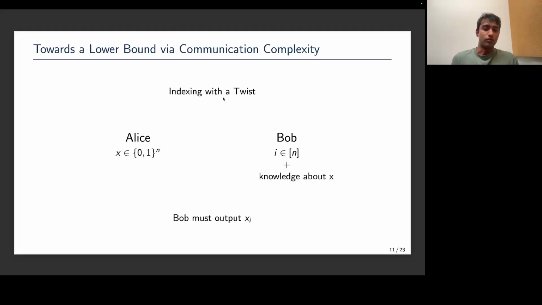In particular, one variant is called augmented indexing, where the knowledge that Bob gets is exactly the prefix x_1 through x_{i-1} of Alice's bit string. And again, this is a well-studied problem that's known to have strong lower bounds. Omega n bits of communication are required even for randomized protocols.